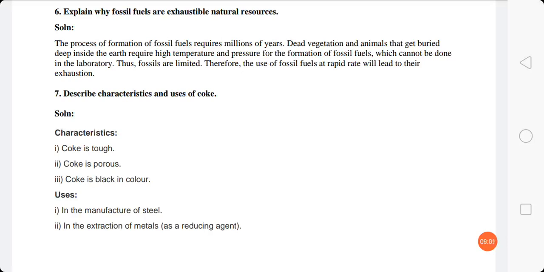The use of coke is that it is used in the manufacturing of steel and extraction of many metals. In the extraction of metals, coke is used as a reducing agent. It is a substance which attracts oxygen, and it reduces other substances by removing their oxygen. So it is used as a reducing agent.